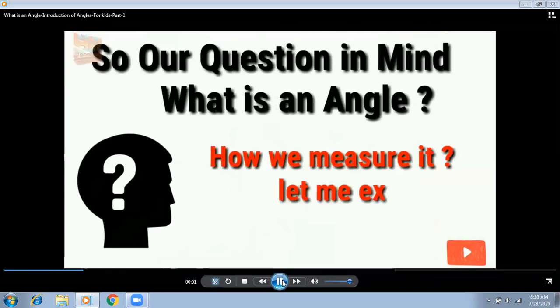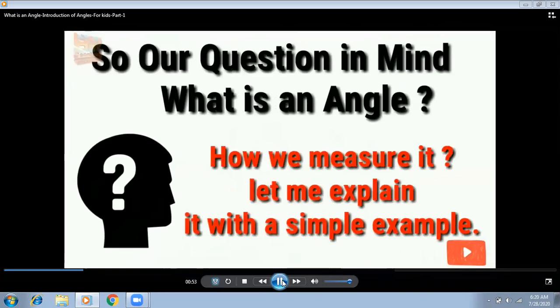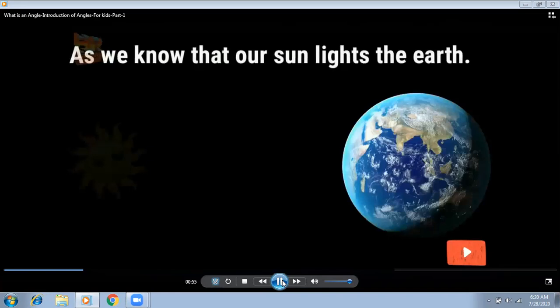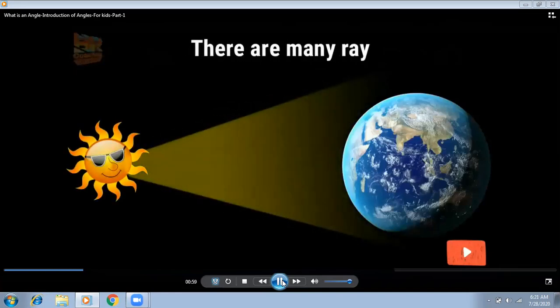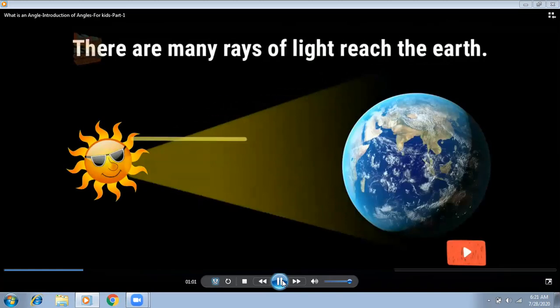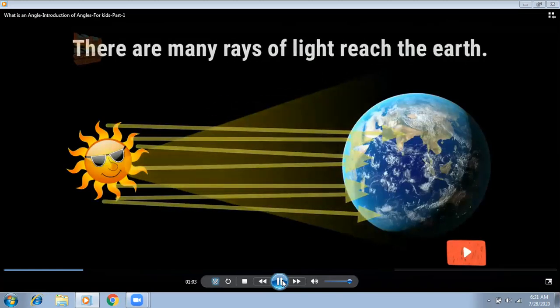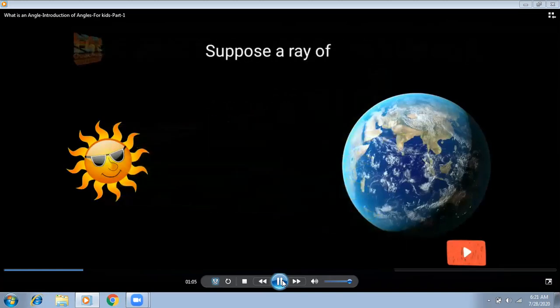So the question in our mind is, what is an angle? How do we measure it? As you all know, our earth gets light from the sun. The sun rays provide us the light.